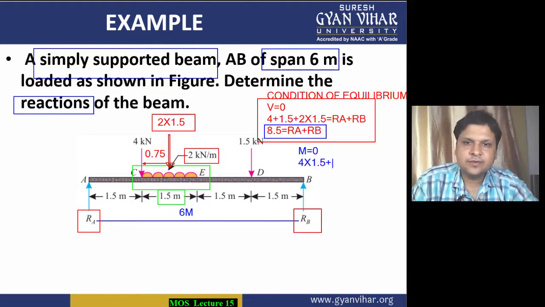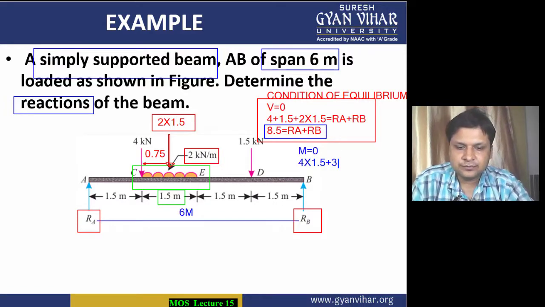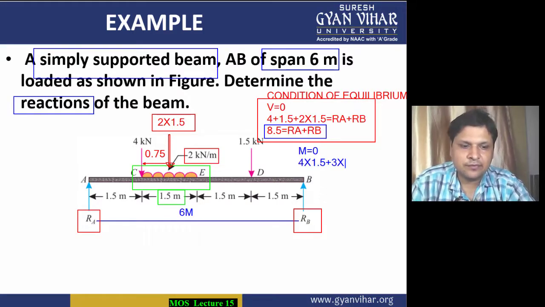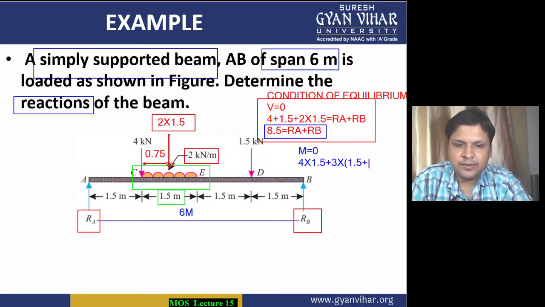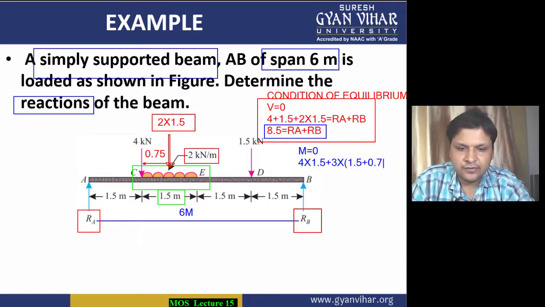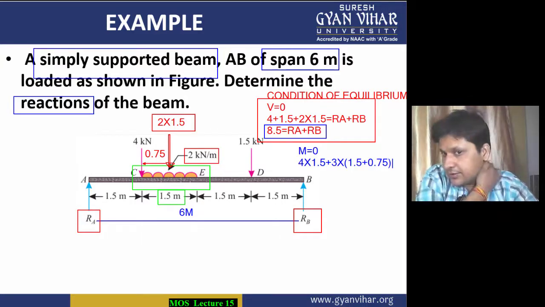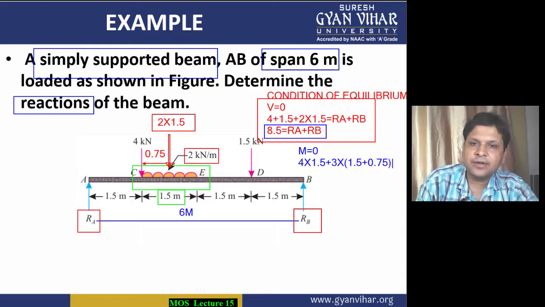Then plus, what is the second force? Second force is 2 into 1.5, means 3. 3 into what is this distance from RA? Now you will have to add 1.5 plus 0.75. This will give you the total distance of this UDL's point load from point A.